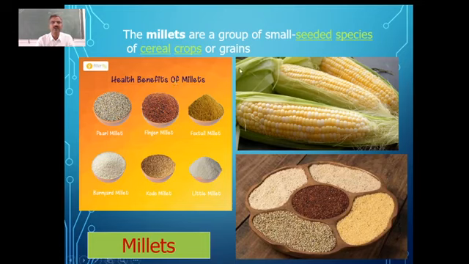Then we have been able to develop so many millets. Many varieties of millets have been developed through plant breeding. Millets are very good sources of food which are rich in fiber and also minerals. And now these millets are the ones which are preferred a lot when compared to wheat and also rice. And nowadays we are having so many varieties of millets which are called Siridhanyagalu.